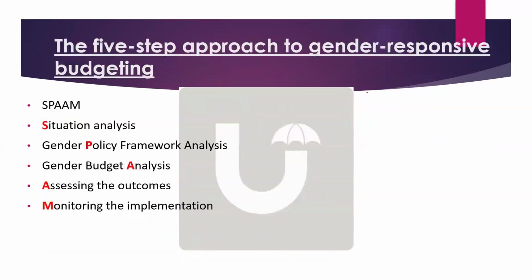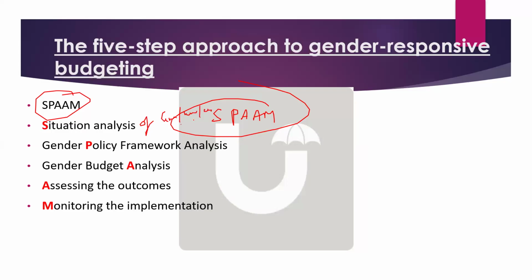Now coming to the 5-step approach in the exam. I'll give you an acronym for this: SPAM. Okay, just remember SPAM. This is the gender responsive budgeting 5-step approach. It is the global approach generally followed in some countries. So this has been suggested. S is basically situation analysis. Situation analysis of what? Of girls, women, and children. Situation analysis means you have to see what the status is. Okay, situation analysis of girls, women and all.